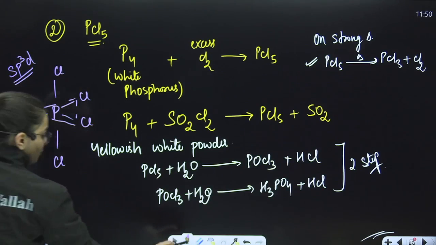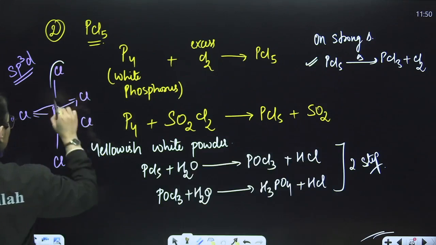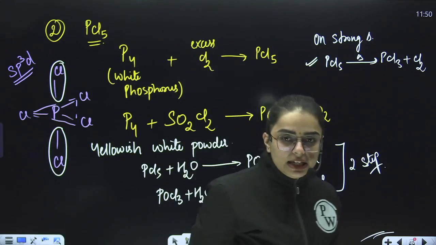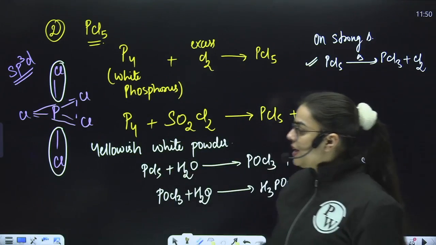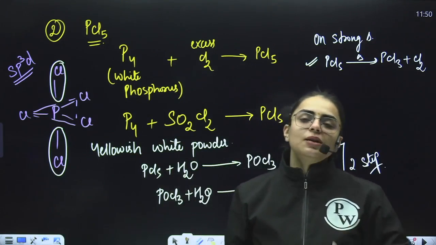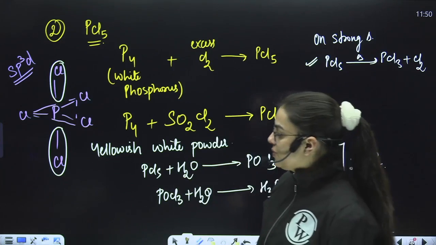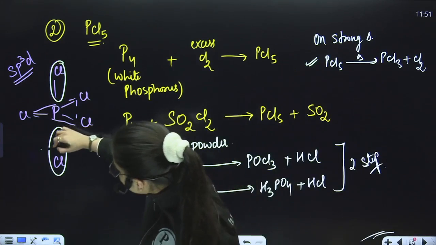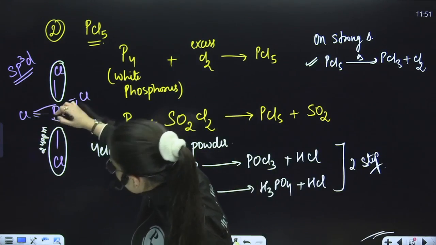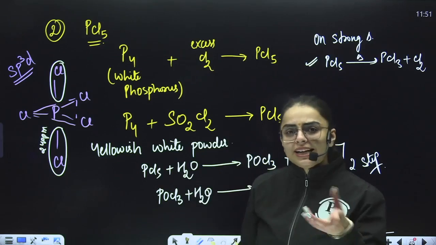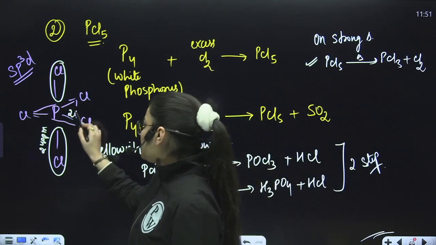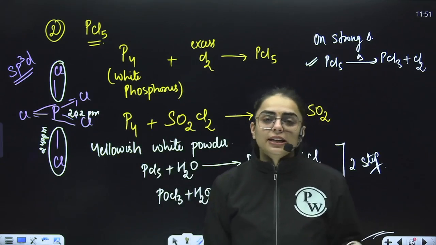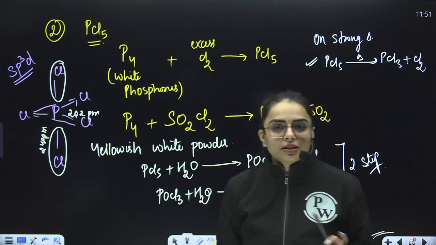These two are your axial ones and the other three are the equatorial ones, and the axial ones have more bond length in comparison to the equatorial ones. If you need to remember the bond length value, for the axial ones it is about 240 picometer, and for the equatorial ones it is about 202 picometer. So this is the structure they can ask you with regard to PCl5. Is it clear to you, students?